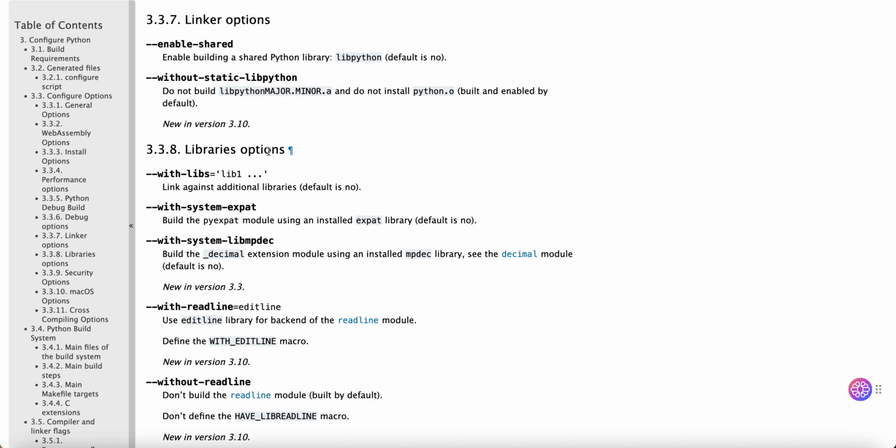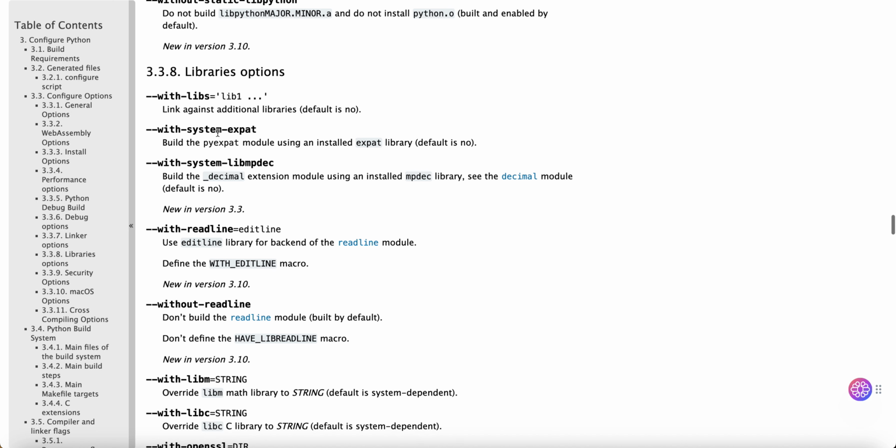3.3.8 Libraries options. --with-libs=LIB: link against additional libraries. Default is no. --with-system-expat: build the pyexpat module using an installed expat library. Default is no. --with-system-libmpdec: build the _decimal extension module using an installed mpdec library. See the decimal module.